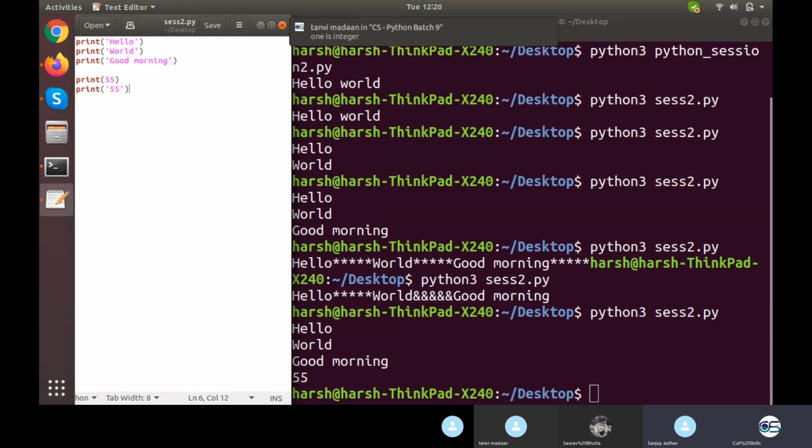Which one is the integer? The one in quotes? Upper one or lower one? The lower one is the integer. Are you sure, Sanjay? The lower one is a string. Okay, fine.